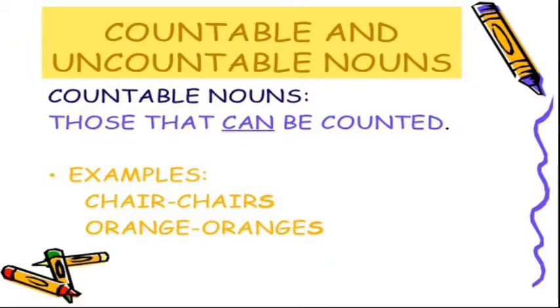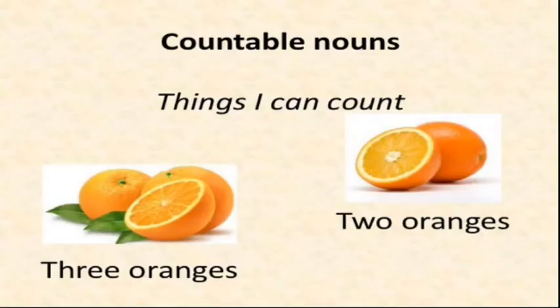Let us see what are countable nouns. Those nouns that can be counted are countable nouns. Examples: chair, chairs, orange, oranges, etc. You can simply say that things that you can count are countable nouns. Like in these two pictures, can you count the number of oranges? Yes. On the left hand side picture, there are 3 oranges, and on the right hand side picture, there are 2 oranges. So these are countable nouns.